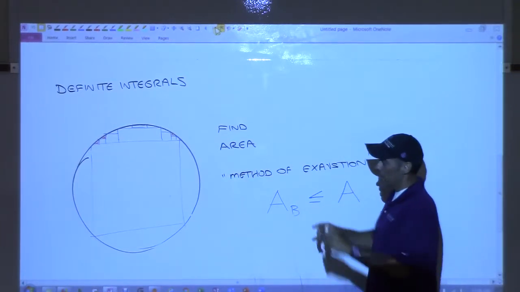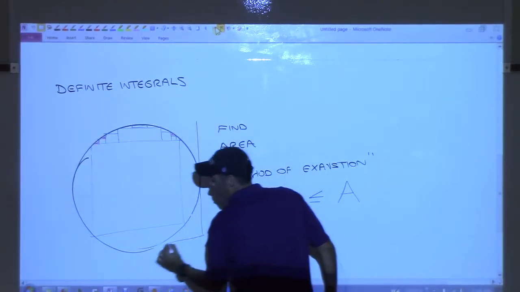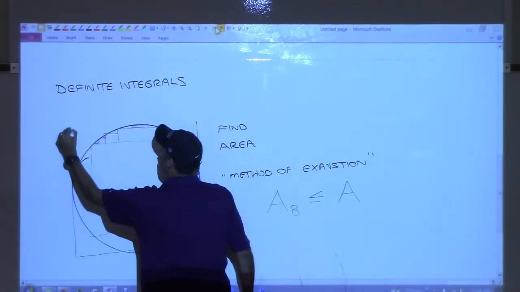So then they'd start over, they'd have the same circle, and this time they would draw a square around it, like this.